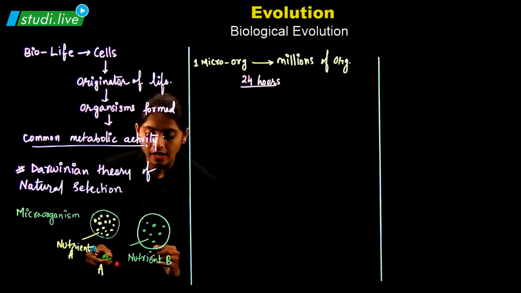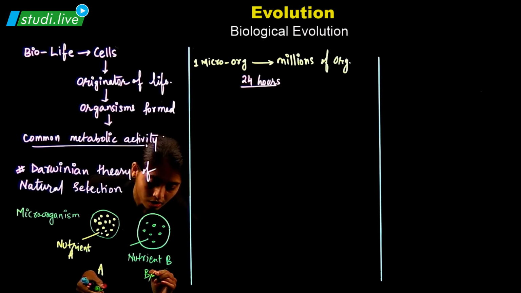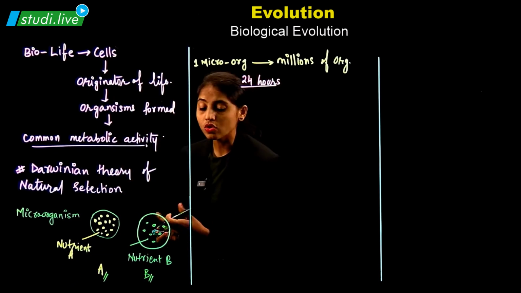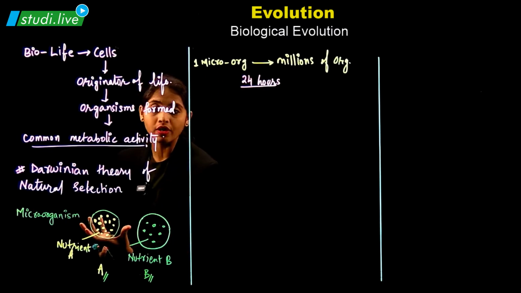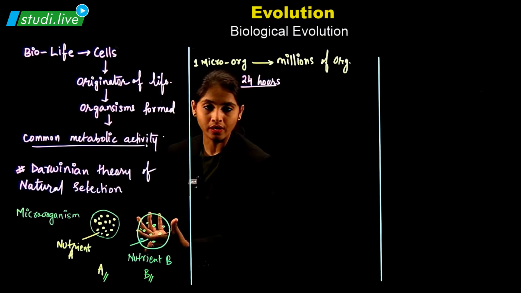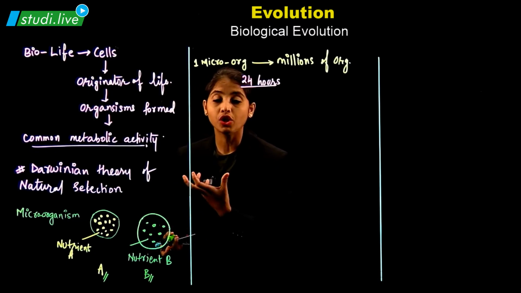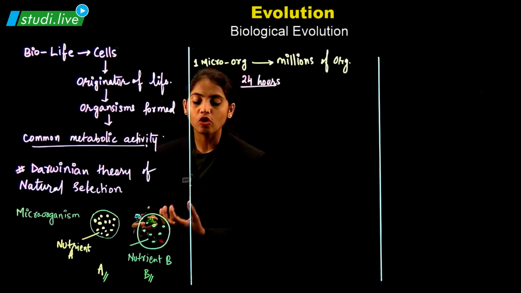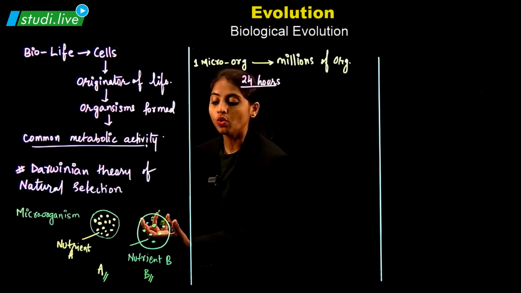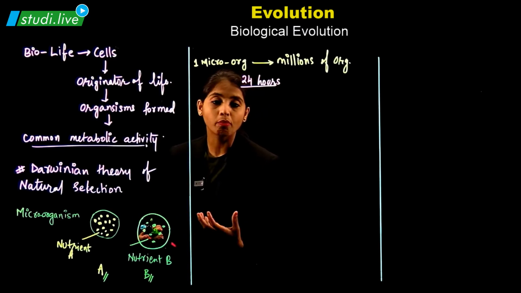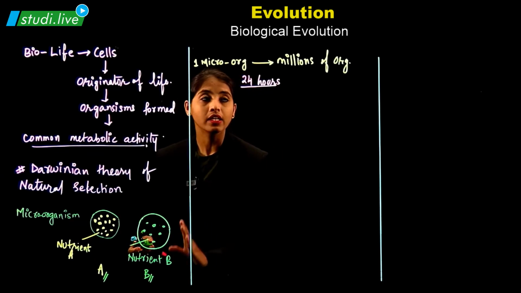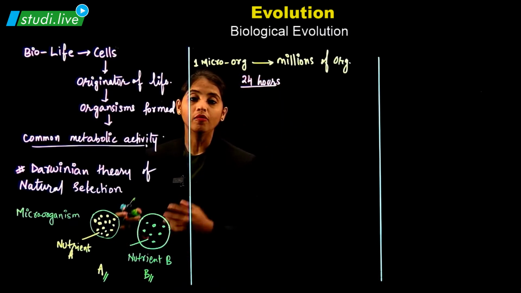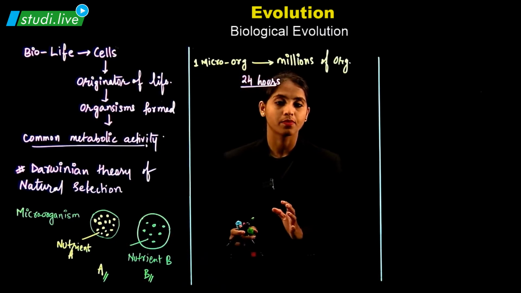So let's take that this is my species A and species B. Now what is common over here is that the microorganism is grown from here to over here. But the composition of the nutrient is changed, due to which some organisms will die. Some organisms will not be able to survive and will not be able to feed. So what had happened exactly? The number of microorganisms grown in species B will be comparatively less.